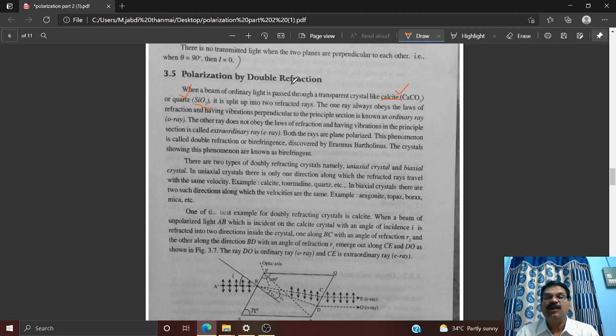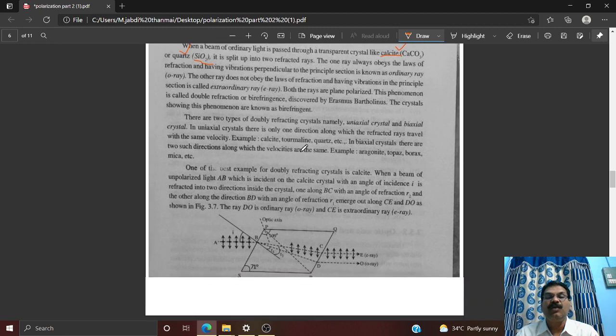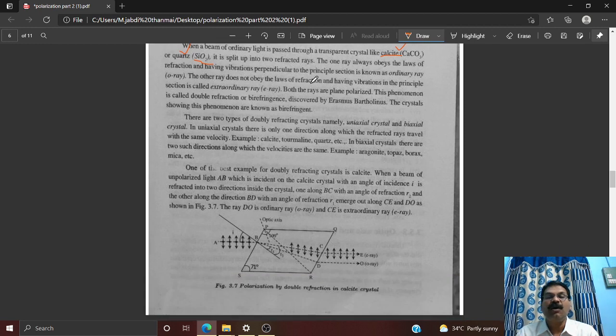When a beam of ordinary light is passed through a transparent crystal like calcite or quartz, it is split up into two refracted light rays: one is the ordinary ray and the other is the extraordinary ray. The ray which obeys the laws of refraction is called the ordinary ray, and the ray which does not obey the laws of refraction is called the extraordinary ray. In double refraction, both rays are plane polarized.